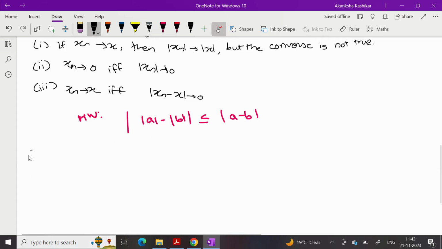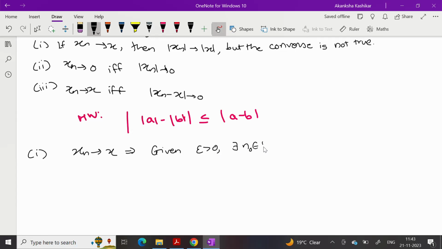By using this, now we will prove part 1. We have to prove mod xn converges to mod x. So we have to prove that given epsilon greater than 0, there exists n such that mod of mod xn minus mod x becomes less than epsilon. And what is given to us is xn converges to x. So let me use that. Xn converges to x implies given epsilon greater than 0, there exists n naught in N such that mod xn minus x is less than epsilon for every n greater than or equal to n naught.